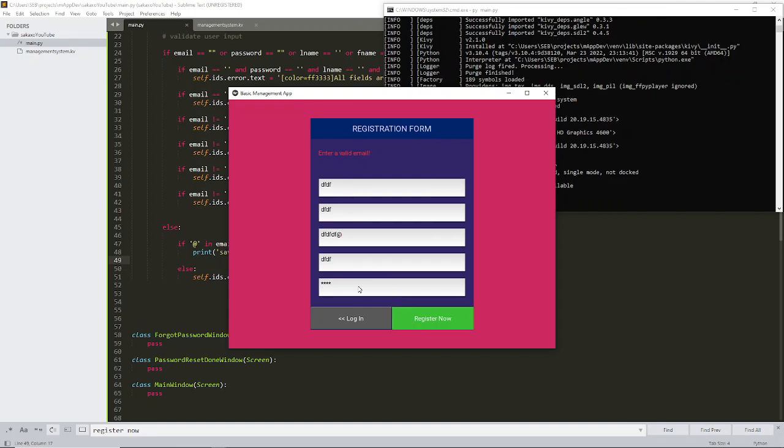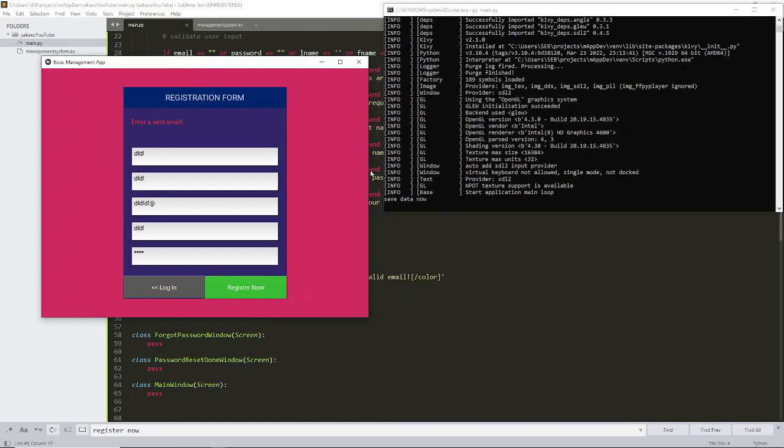And then I click register, and if you look at the terminal, it says "save data now," meaning this email is valid, but in actual fact it's not. So this is what I was saying: here we can do a proper email validation to get the correct result. This is incorrect, but our code says it's correct. How do we check for proper email validation? You can use regular expressions in Python for that, but for now I'll keep it this way. Anytime I type, I'll type the correct one. But if there is no @ symbol in whatever I provide as the email, then my code will tell me that a valid email is required.